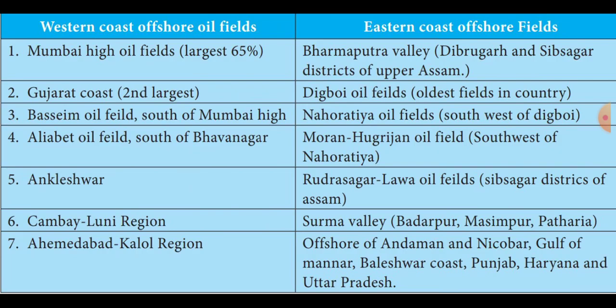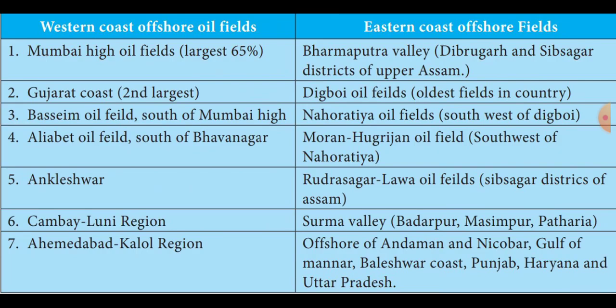Then fifthly, the Ankleshwar oil field in the western Ghats. In the eastern Ghats, the Rudrasagar-Lakwa oil fields. Then sixthly, from the western Ghats, the Cambay-Luni region is mostly where we can find this petroleum-producing area. In the eastern Ghats, the Surma Valley.